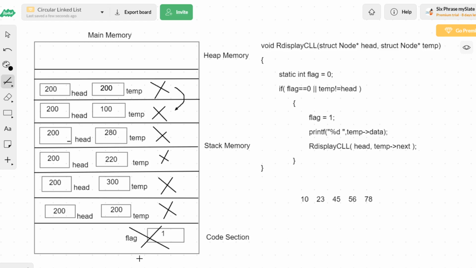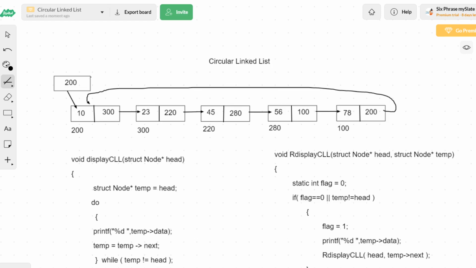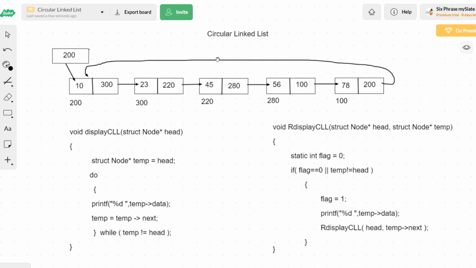Okay, fine. So what we have done in this video is we took the concept of circular linked list, where we saw what a circular linked list is. First of all, it is a singly linked list we have taken, so it is a singly and circular linked list. In a circular linked list, one of the nodes of the linked list will be connected back to one of the nodes again, so one node will be visited twice. There is nothing called a first node or last node here, because from any node you will be able to travel to any other node. You will be able to visit all the other nodes.